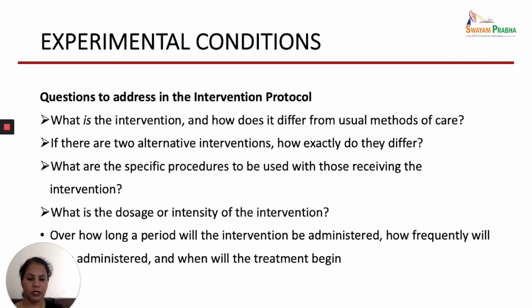If it is a post-surgical treatment, will it be started just after the surgery or on the first day after surgery, for how long will it be given, and how frequently every day? Everything you have to decide beforehand, and it should be written in the protocol clearly.